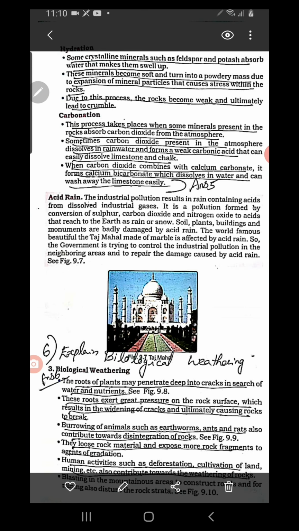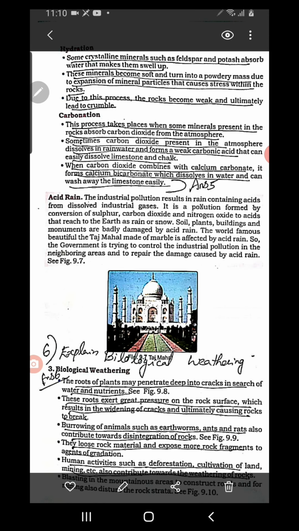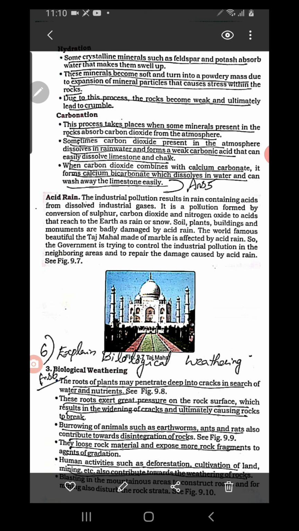Then oxidation means what? There are some minerals that come into contact with atmospheric oxygen and they form a new compound. Otherwise, what happens? The rainwater dissolves atmospheric oxygen and such rainwater comes into contact with rocks, then what happens? Minerals are washed away by the rainwater which is already charged with atmospheric oxygen.